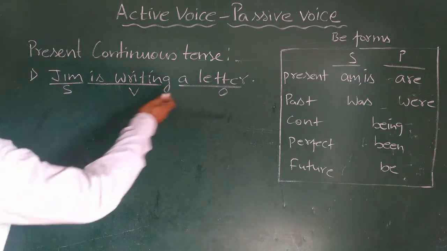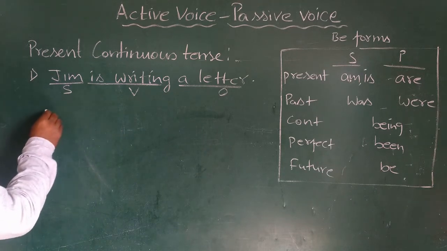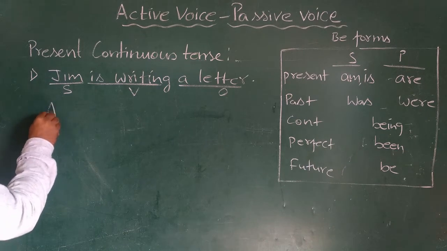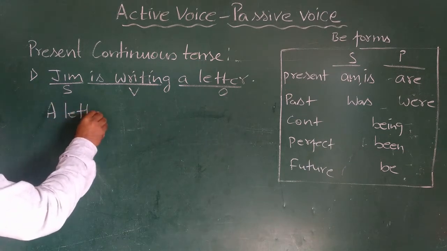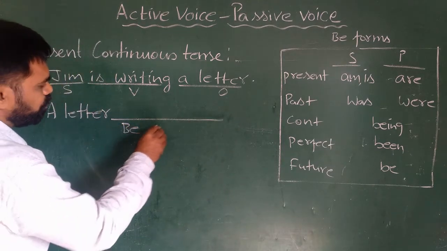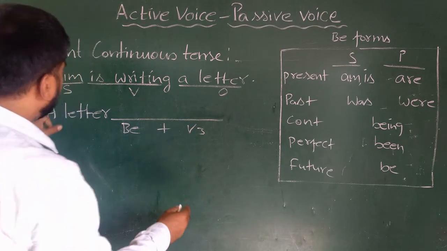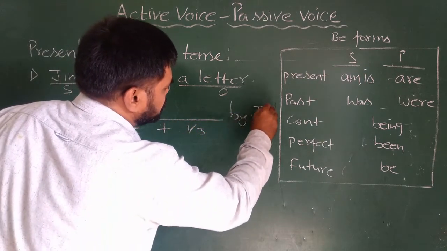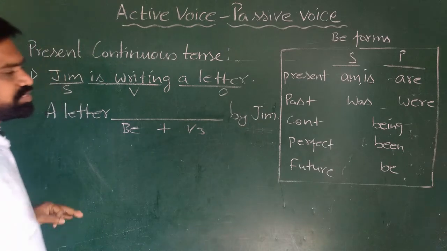So second step, we will keep the object in the active voice as subject in passive voice, a letter. Then thereafter we'll leave space for writing be form plus V3 and you will keep the subject as object, by Jim. Now this is how my sentence is going to come.